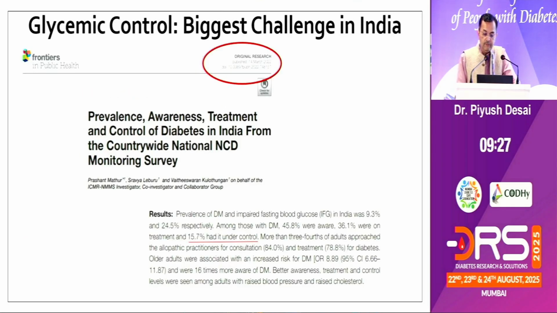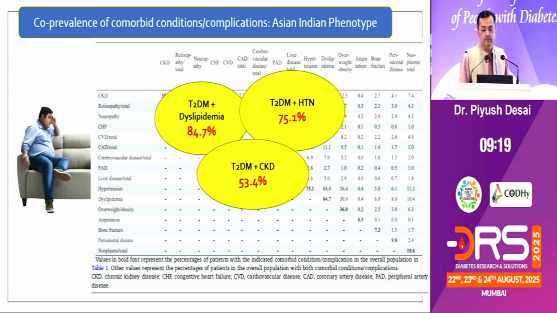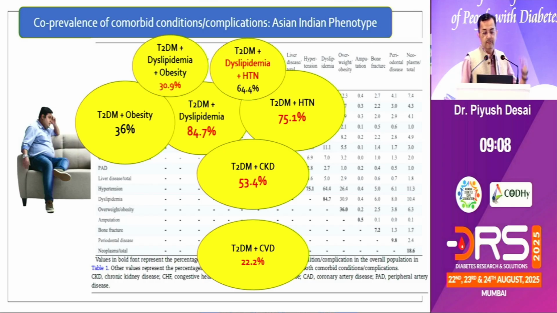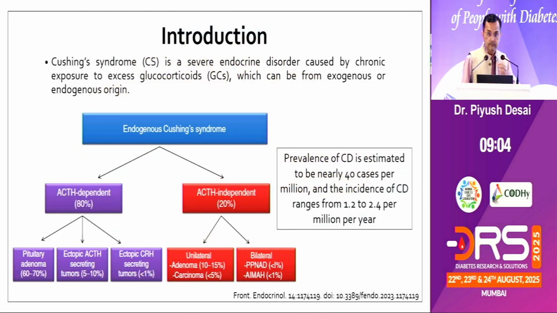Only 15.7% have good control of their diabetes. And not only uncontrolled diabetes, they are suffering with multiple comorbidities like hypertension, dyslipidemia, CKD, obesity, CVD, a triple combination of type 2 diabetes, dyslipidemia, hypertension or obesity, and so on. That's why we have to think out of the box when we come across an uncontrolled diabetic patient.